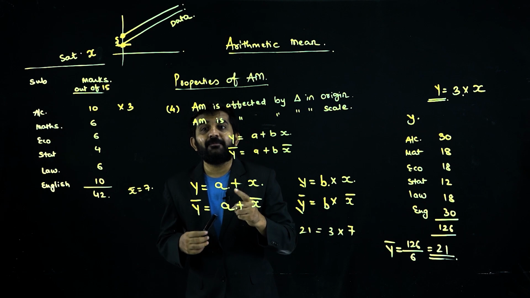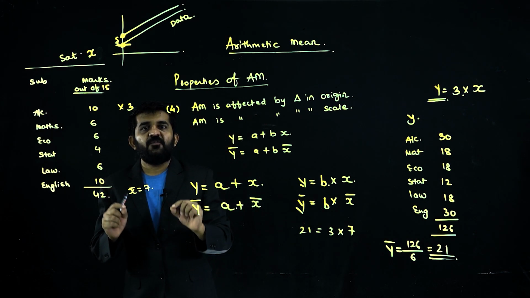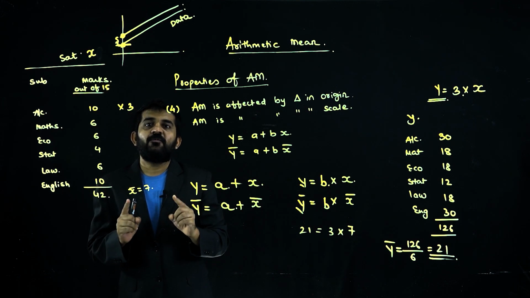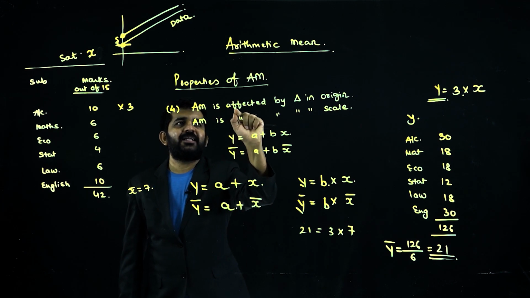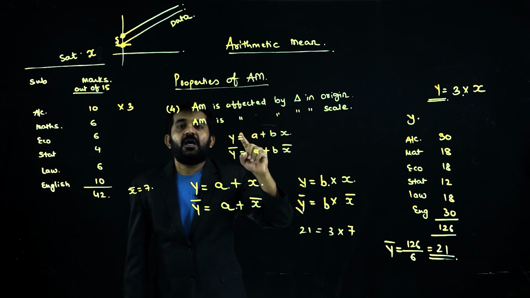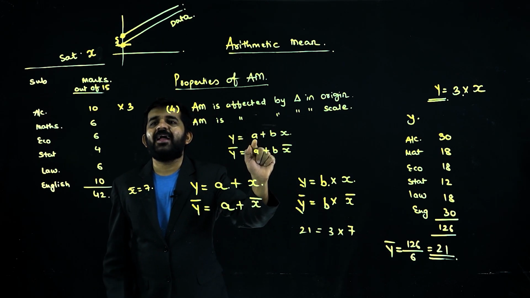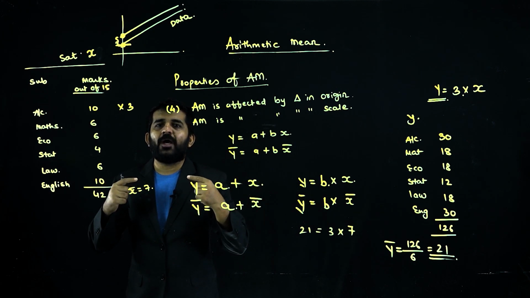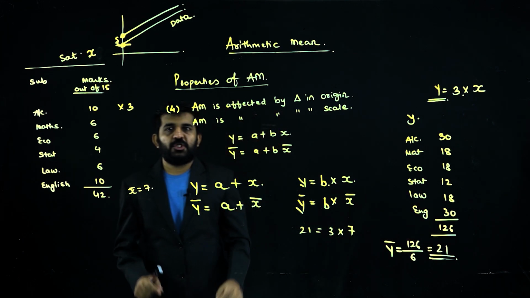So, is arithmetic mean affected by origin? What does it mean? If you add 2 marks to all the subjects, will your arithmetic mean change? Yes. So, arithmetic mean is affected. How is it affected? In this manner. If you add 3 to all your variables, then you will have to add 3 to your average to get the correct average.